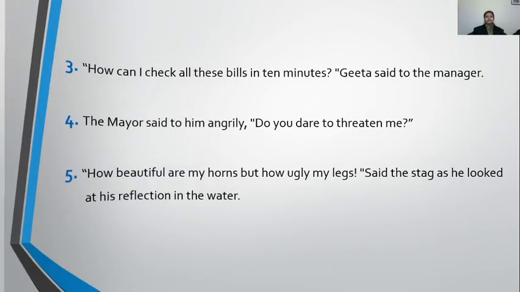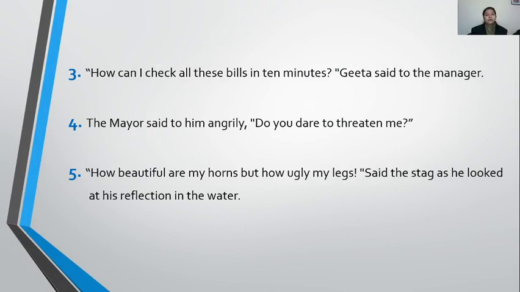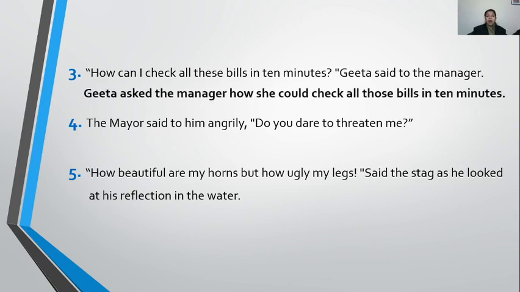Okay? Now, here, how can I check all these bills in 10 minutes? Interrogative sentence is given with a question word, how. So, Geeta asked the manager how she could check all those bills in 10 minutes. Said is converted to asked, as it was an interrogative sentence, and how is a question word, so the same word is used as connector. How she could. In the case of can I, it became she could. Okay, and these converted to those.